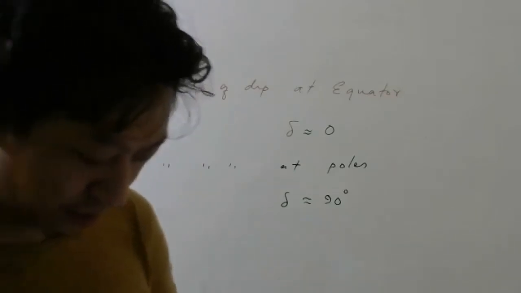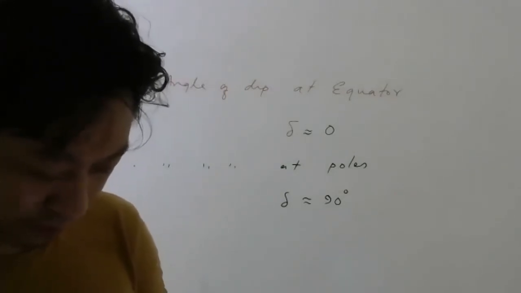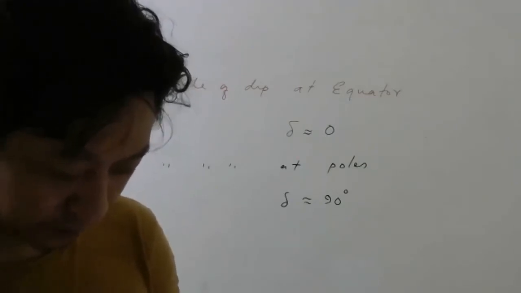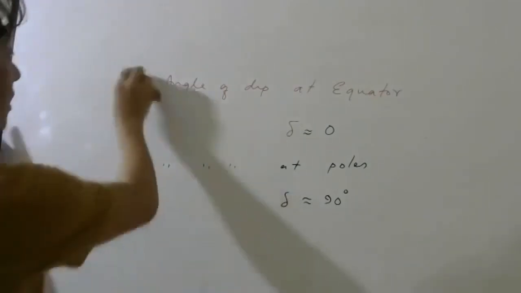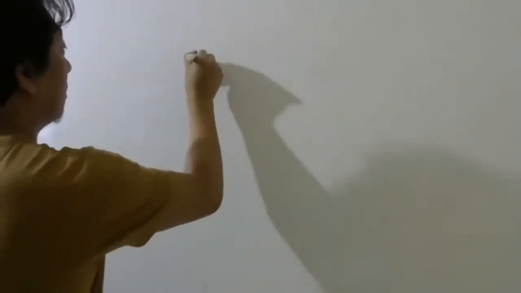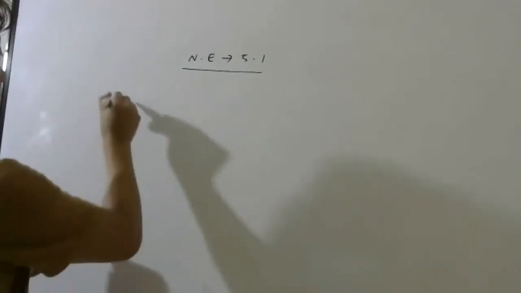So basically the theory part of the chapter is over. Let us do some problems. Numerical exercise 5.1, you see. Everyone, numerical exercise 5.1. So this chapter is over, students. This is a theory based chapter. Okay, see question number 1.